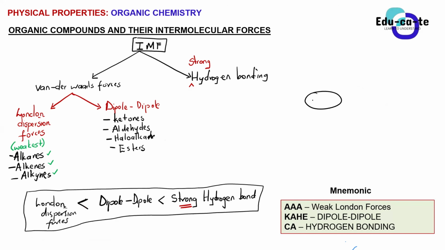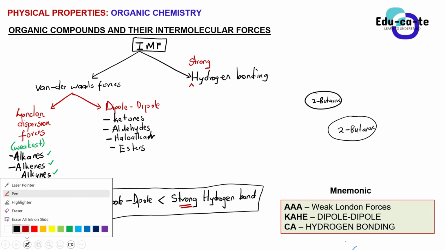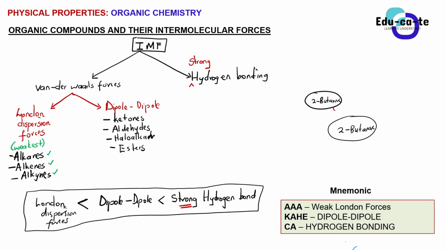This is a ketone, and I take another 2-butanone. We're having two molecules of the same kind here. Both of them are ketones, but because they are ketones, we know that the attractive forces that they form between them are going to be dipole-dipole attracting forces.